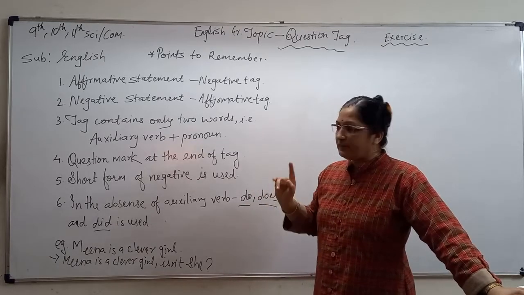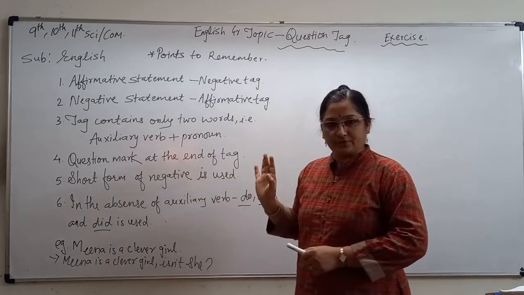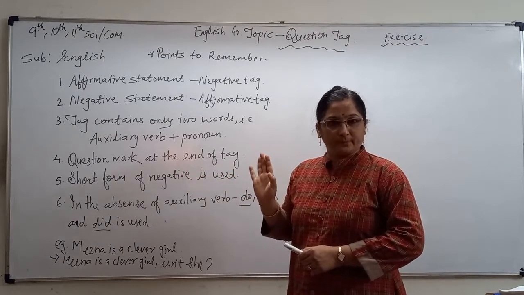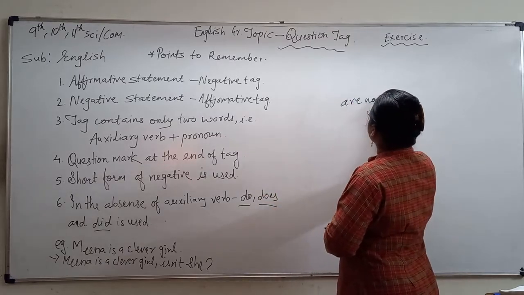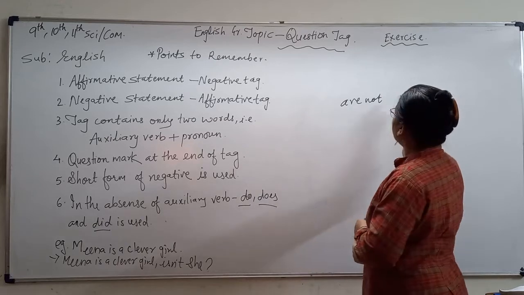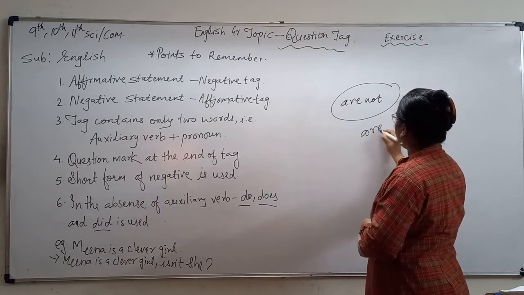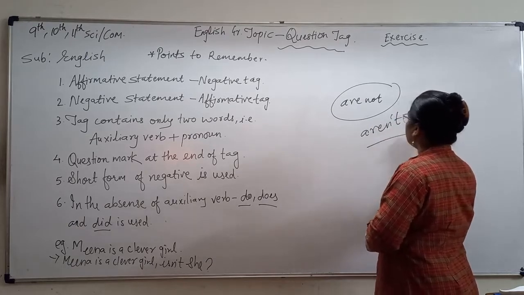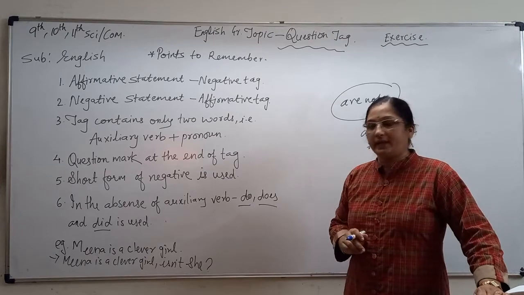The fifth rule is that the short form of the negative is used. Always use the short form. Suppose you have written "are not", so this is wrong. What is the actual method? You take "aren't". This is the short form. This way you have to use the short form of the negative.